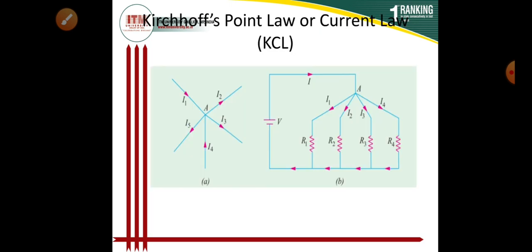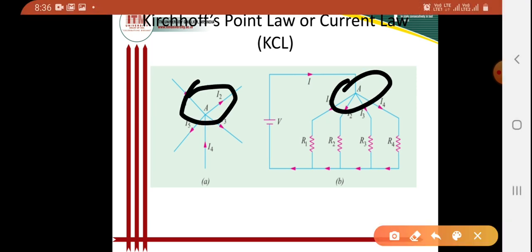By assuming this circuit, this network, I was calling the node here A. In this circuit, the point is nothing but your junction or node A. At that point, by considering the point A, we justified that the algebraic sum of the incoming currents to the junction is equal to the algebraic sum of the outgoing currents, or the net current meeting at a point is zero.